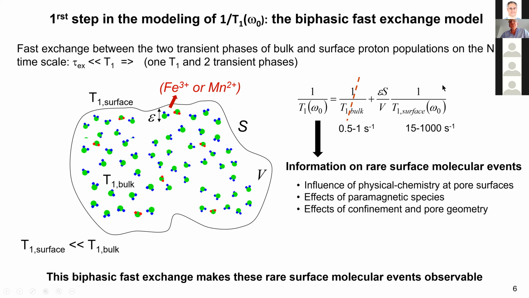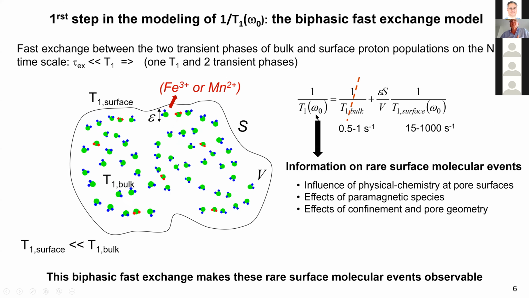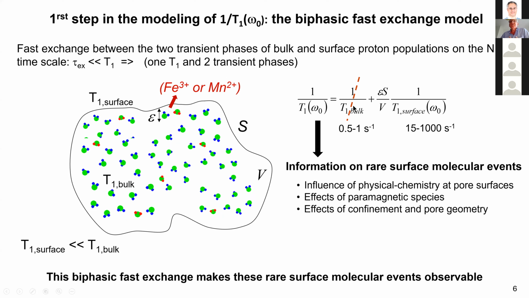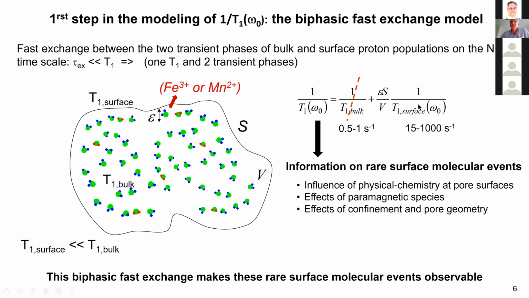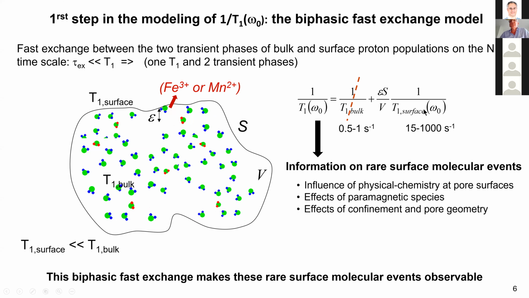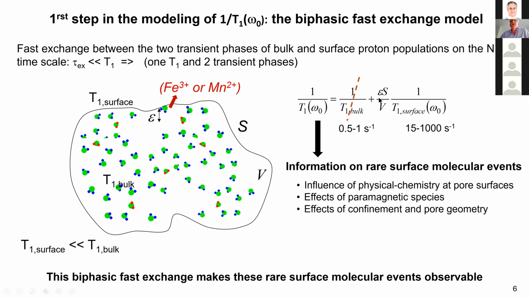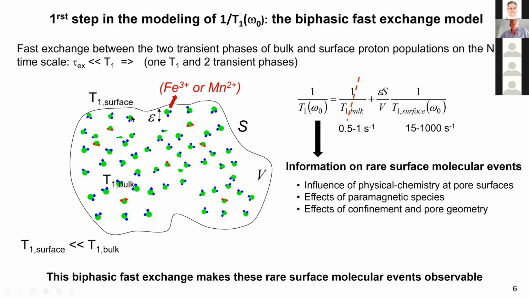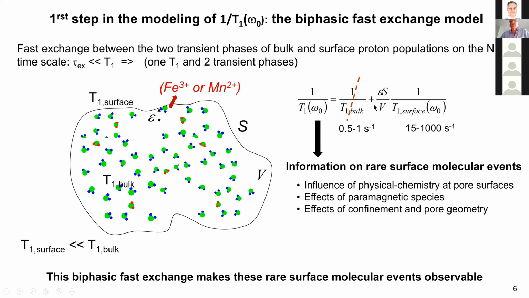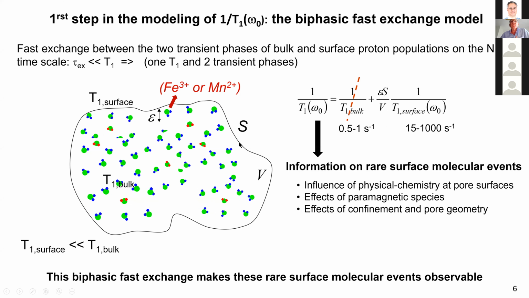So in case of a mono-exponential result, the overall 1 over T1 that you observe, which depends on the frequency, is a linear combination of the bulk plus the surface contribution. As we saw, the bulk doesn't depend on frequency, only the surface contribution does. And the ratio here is the number of transient liquid molecules on the surface compared to the bulk. So it's proportional to the surface to volume ratio, where S is the surface of the pore, V is the volume, and epsilon is the size of the molecule.